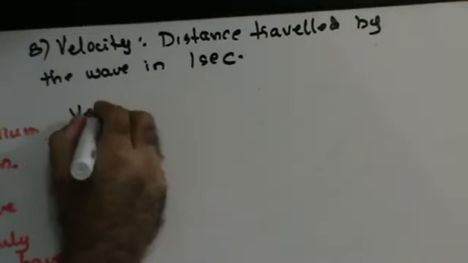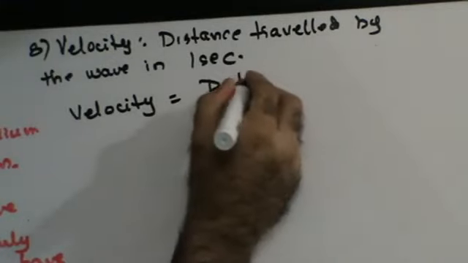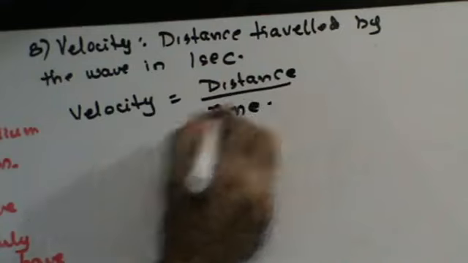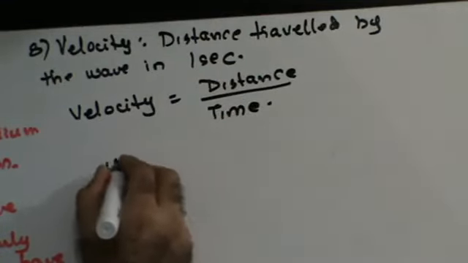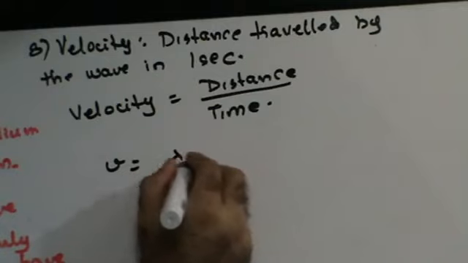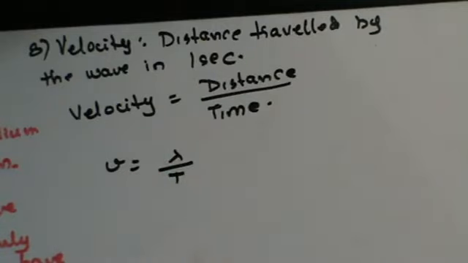So by definition, velocity is nothing but distance upon time. I represent velocity as v. The distance traveled by the wave is lambda, my wavelength. Time is t, so v is equal to lambda by t.